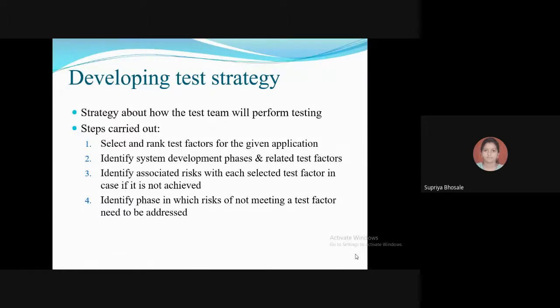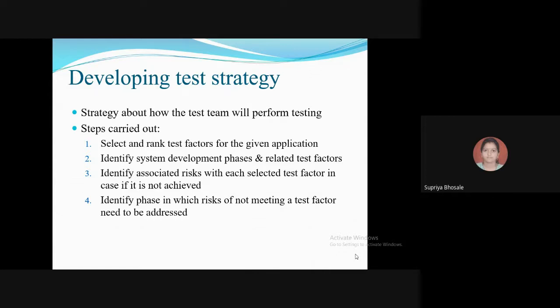So the trade-offs may lead to a few risks of development and testing the software. Customers must be involved in doing the trade-offs of the test factors and the possible risks of not selecting proper test factors. So the risks with probability and impact need to be used to arrive at the decision of the trade-offs.